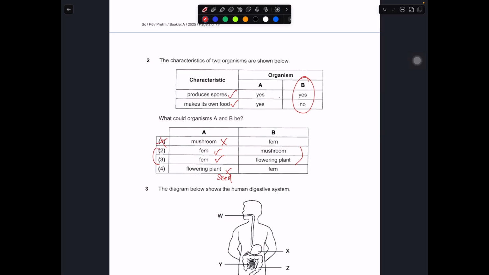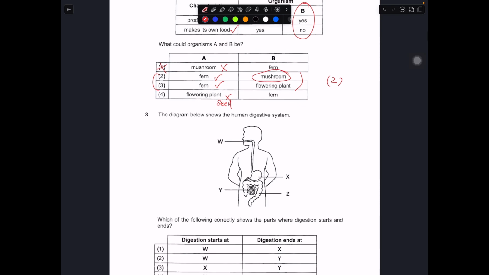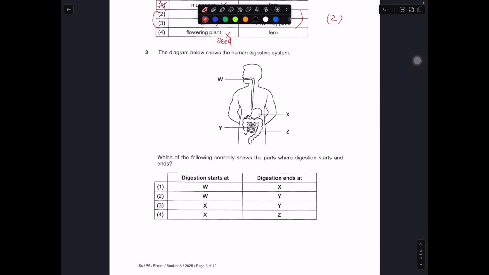So let's take a look at B. They reproduce by spores, cannot make its own food, so it must be mushroom. Because mushroom, they reproduce by spore, but they are not plant, they cannot make their own food. So 2 is 2.